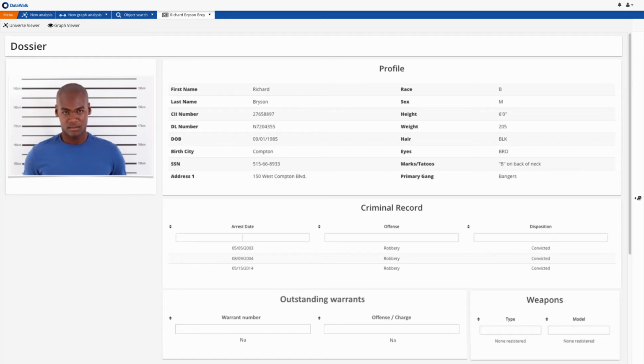By the way, we'll also note here that the same dossier is available to officers in the field who are using laptops or tablets.